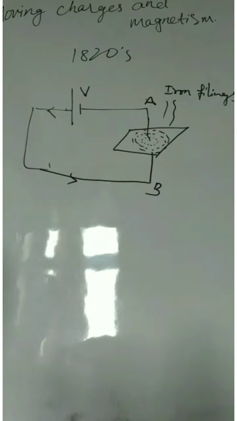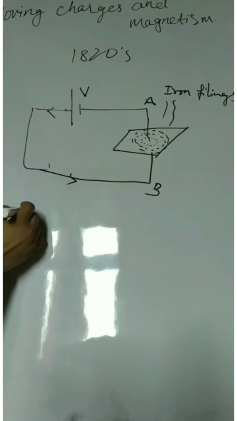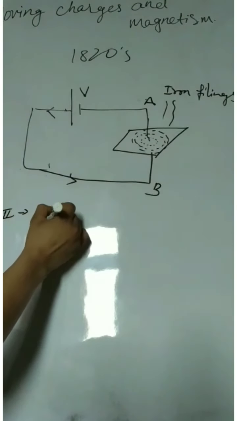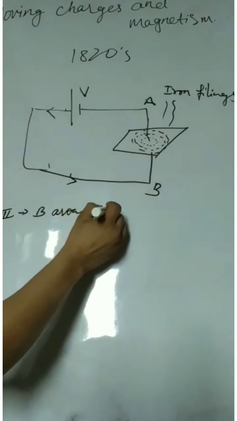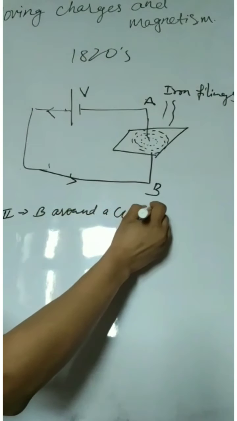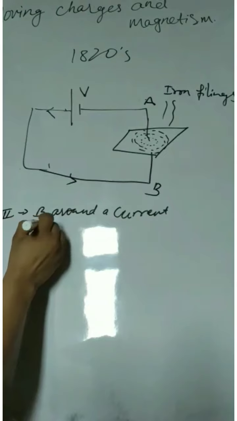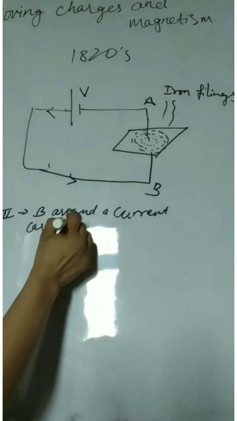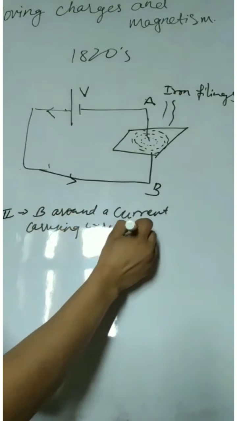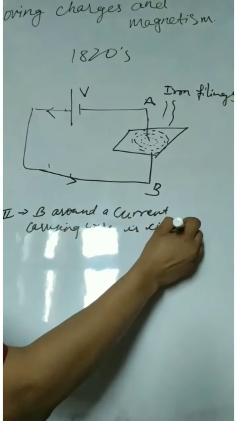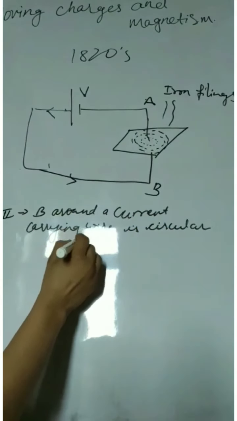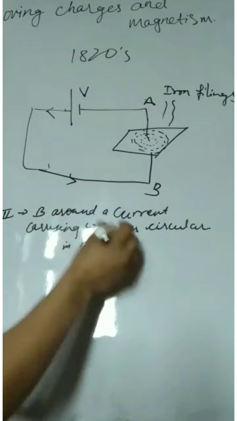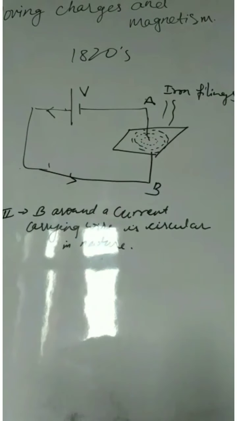So the third observation is that the magnetic field around a current carrying wire is circular in nature. These are the three observations.